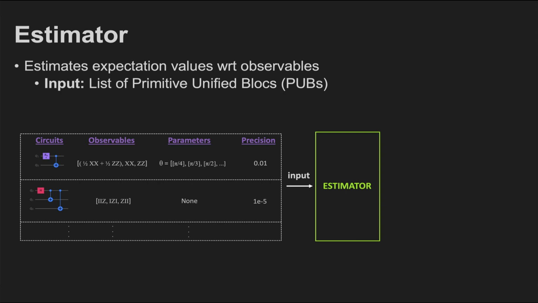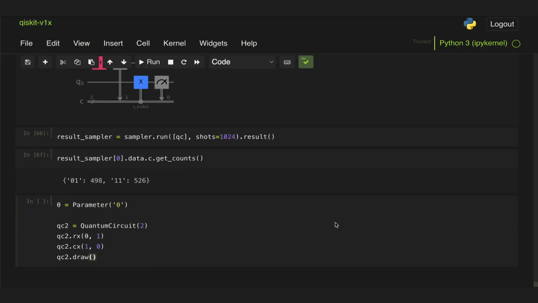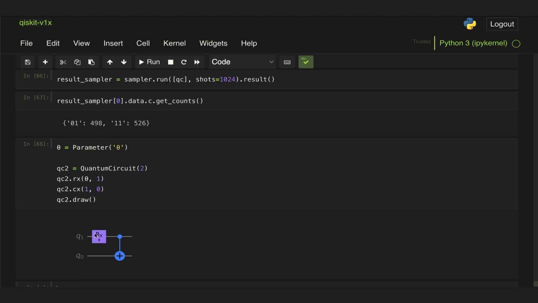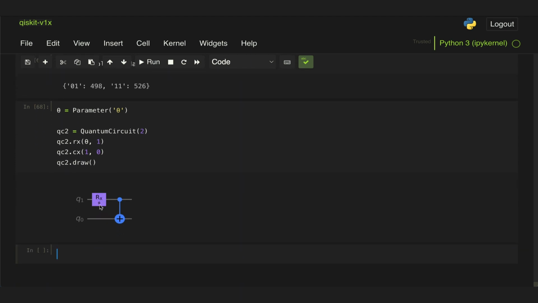Now, something really important here is that when using the StatevectorEstimator, our circuits cannot have measurement blocks at the end. So when we define our circuit, let's say we're going to define the same one we had above with the parameter theta, we can't add any measurements here. Otherwise, we'll get an error.